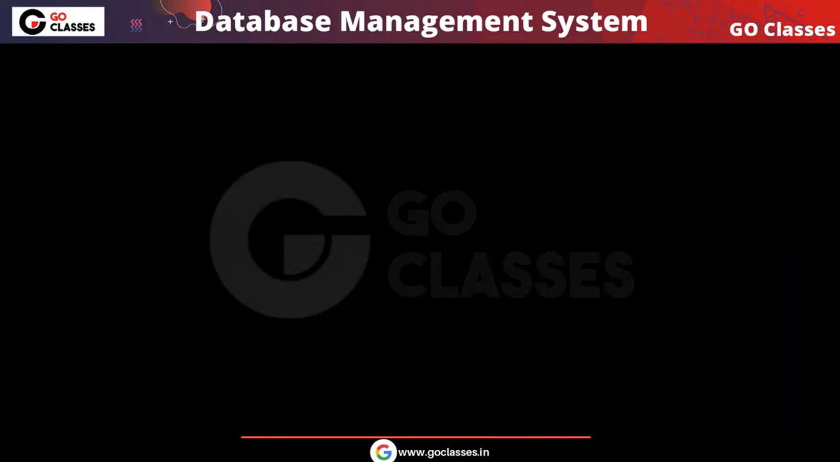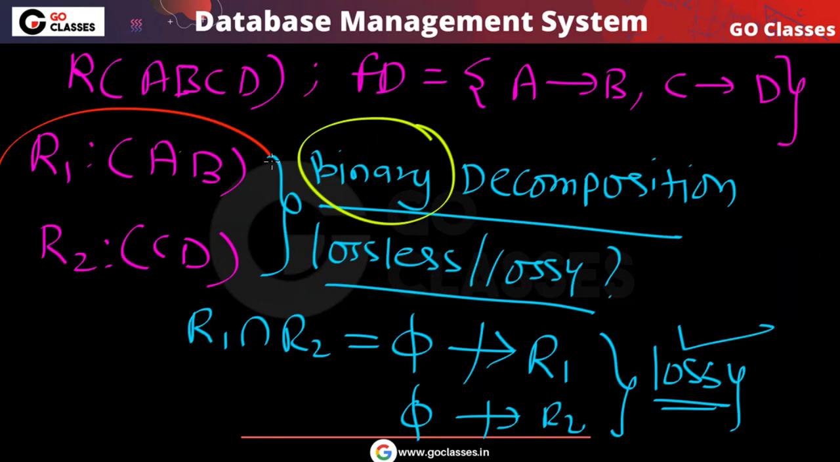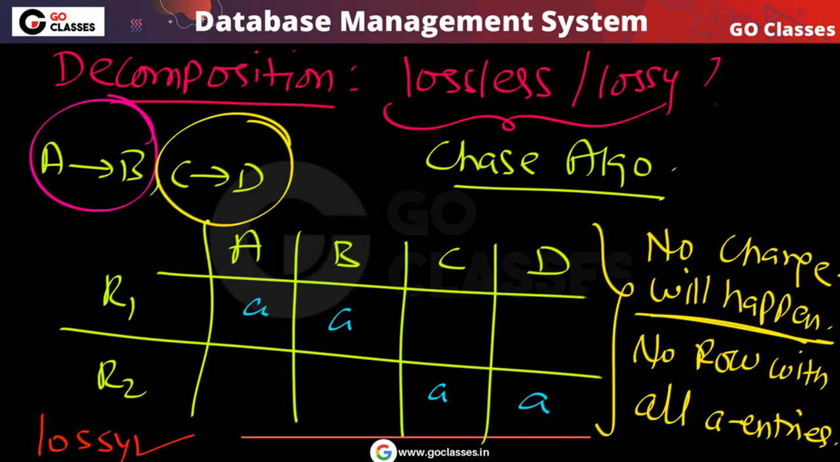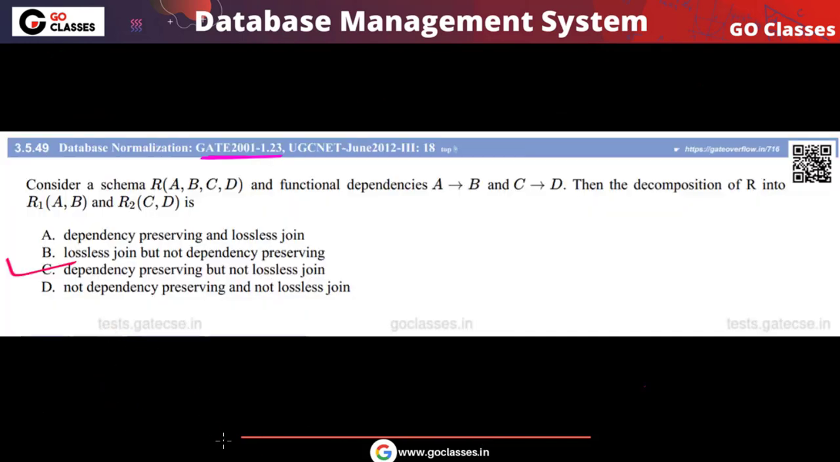Whenever you have a binary decomposition, as here where we are dividing the relation into two sub relations, you don't have to apply the chase algorithm because we directly have the result that the common set of attributes must be a super key in one of these relations. But for the sake of understanding and practice, I told you how to apply the chase algorithm for this question. Anyway, we got a lossy decomposition but dependency preserving.